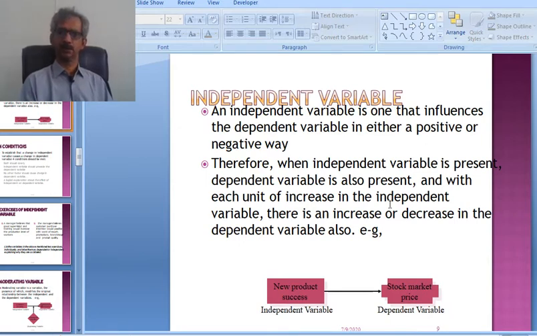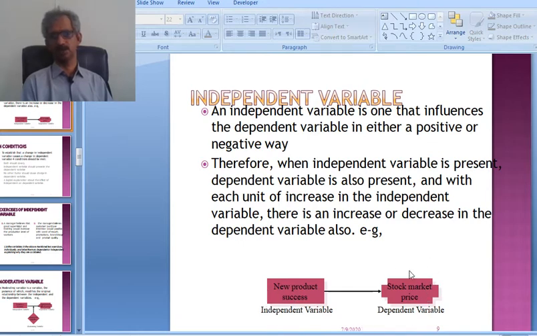When we increase or decrease the independent variable, there must be some change, or sometimes no change, but usually we check the impact of the independent variable on the dependent variable. Just suppose there is an example, new product success, whether the product will be successful or not, independent variable.